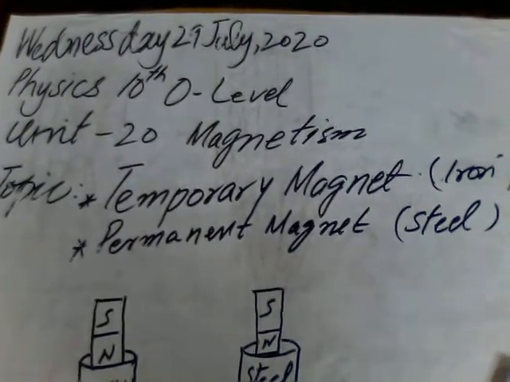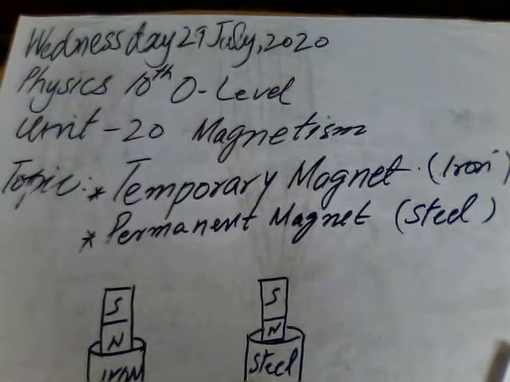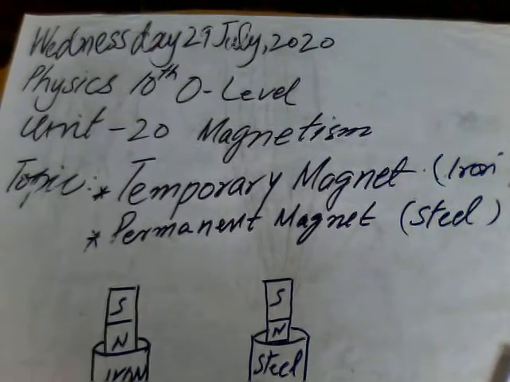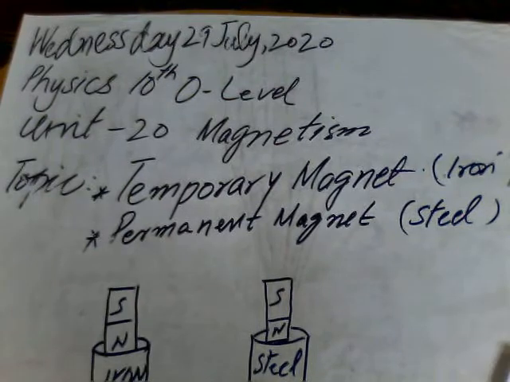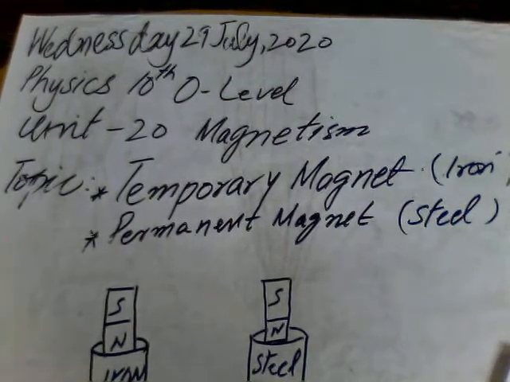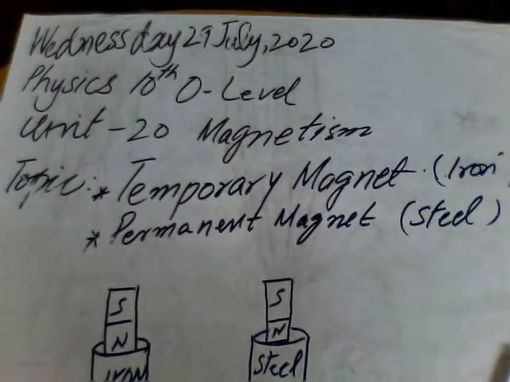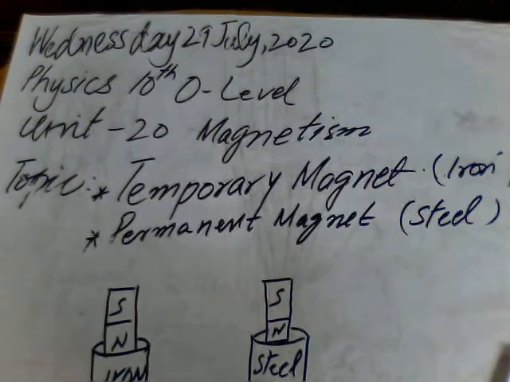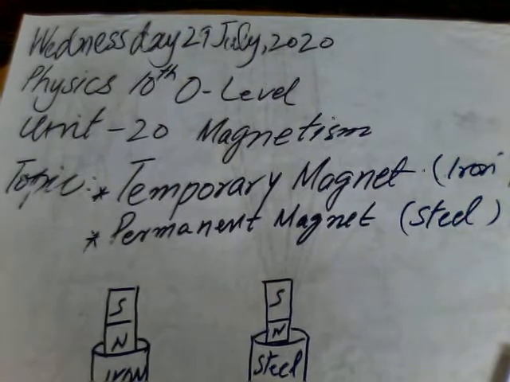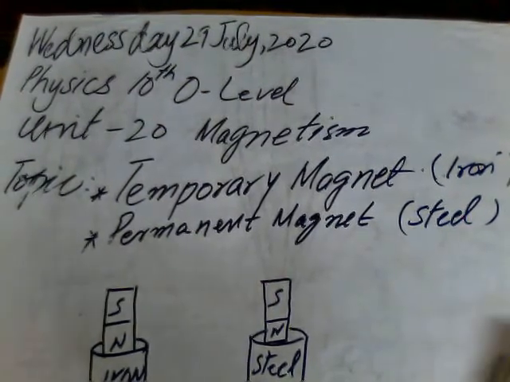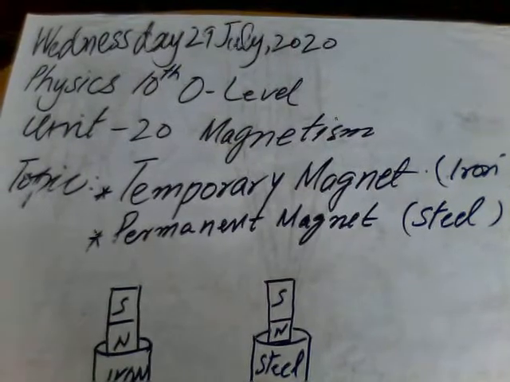But different materials have different properties. So today we will learn about iron and steel. Iron is a soft material, whereas steel is a hard material. So iron, when it becomes a magnet, is called a temporary magnet, and steel, being hard, is called a permanent magnet. So we will learn why we call them temporary and permanent magnets. Let me demonstrate a simple activity.